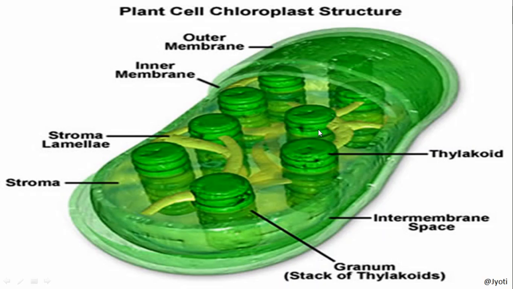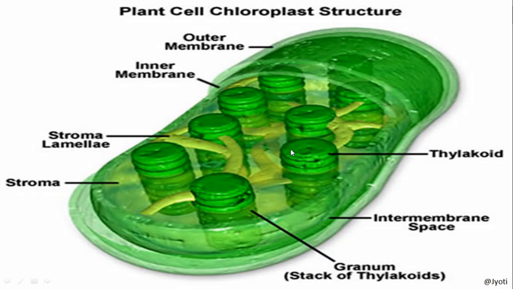And in the matrix, you can see the lamellar structures, and these lamellar structures are invaginated and folded, and you can see the stacks or pile-like structures. So here you can see these are pile-like structures, and these are called thylakoids.